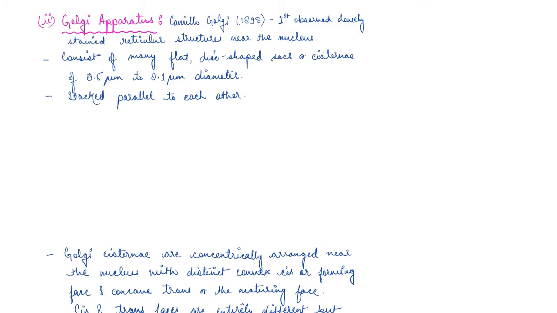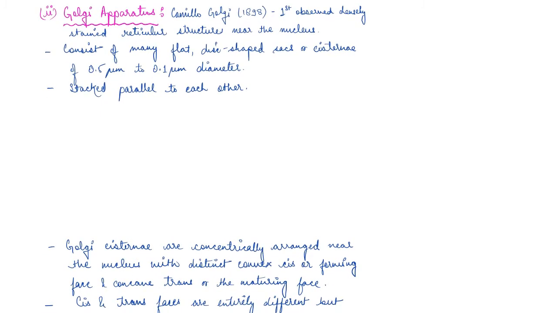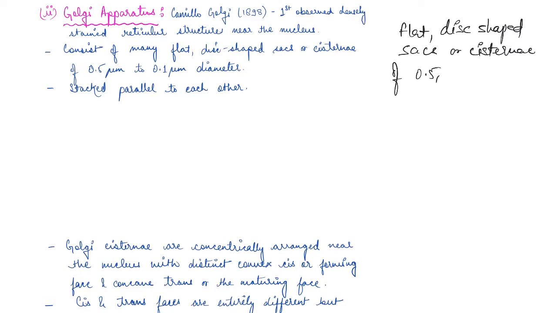So basically the Golgi apparatus consists of flat, disc-shaped sacs or cisterns. And what is the diameter? 0.5 micrometer to 1 micrometer in diameter.